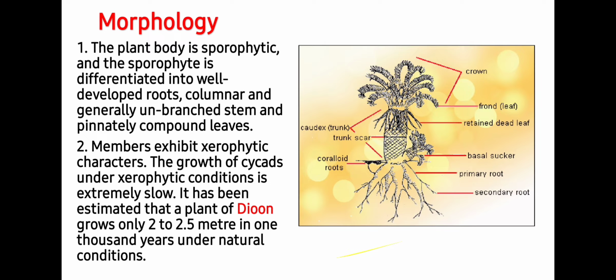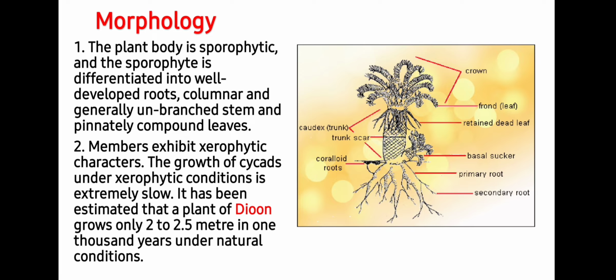Morphology: the plant body is sporophytic and the sporophyte is differentiated into well-developed roots, a columnar and generally unbranched stem, and pinnately compound leaves. Leaves may be of two types in some genera, that is scale leaves and foliose leaves. The members exhibit xerophytic characters, that is sunken stomata and needle-like leaves. The growth of Cycas under xerophytic conditions is extremely slow. It has been estimated that a plant of Dioon grows only 2 to 2.5 meters in 1000 years under natural conditions.